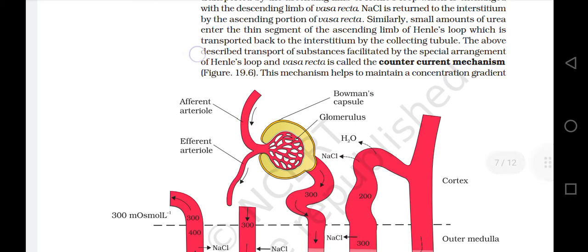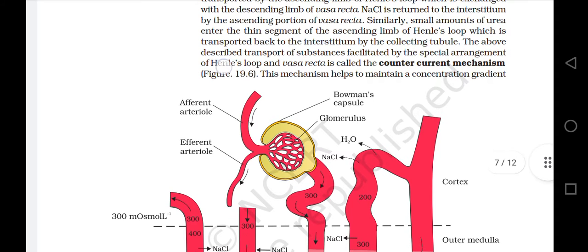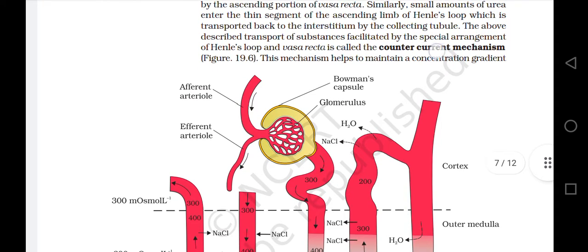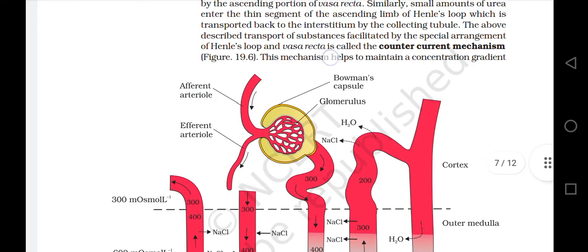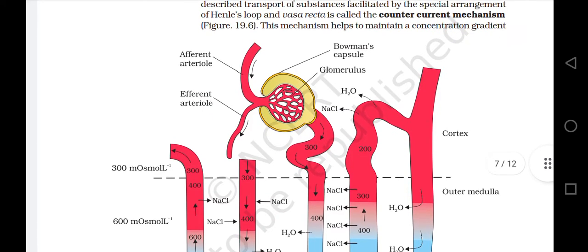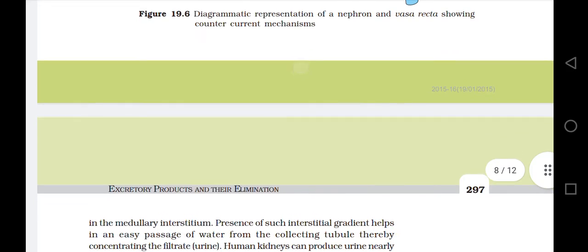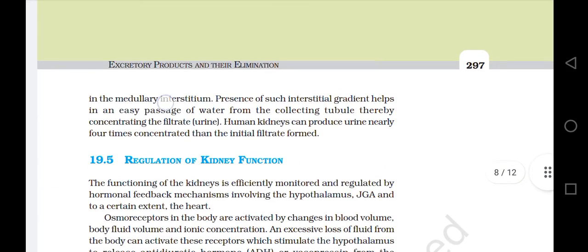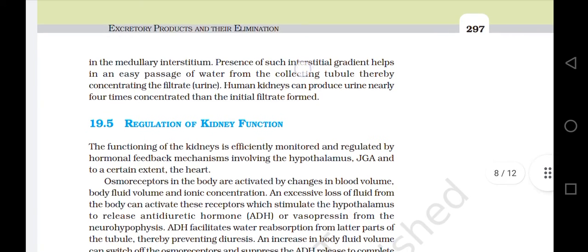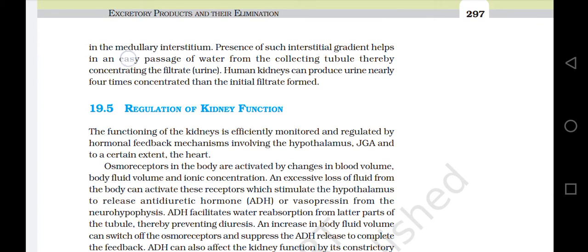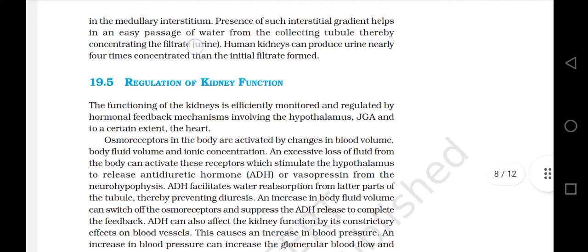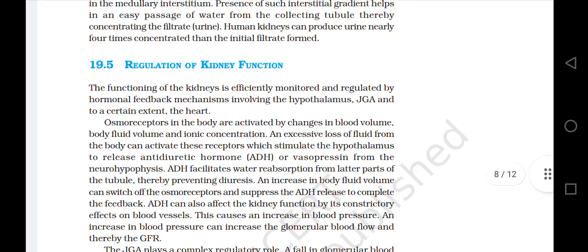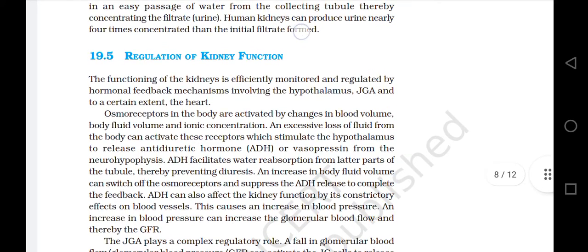The above described transport of substances facilitated by the special arrangement of Henle's loop and vasa recta is called the counter current mechanism. Figure 19.6. This mechanism helps to maintain a concentration gradient. In the medullary interstitium, the presence of such an interstitial gradient helps in an easy passage of water from the collecting tubule, thereby concentrating the filtrate. Human kidneys can produce urine nearly 4 times more concentrated than the initial filtrate.